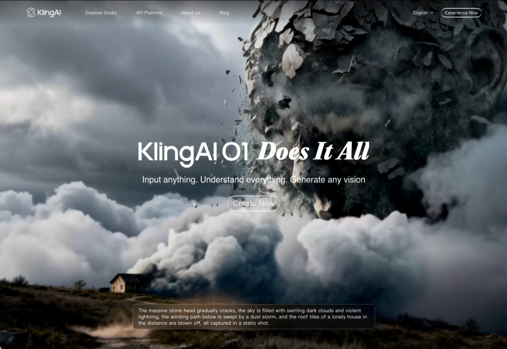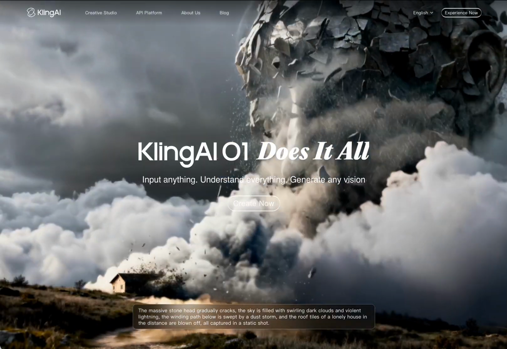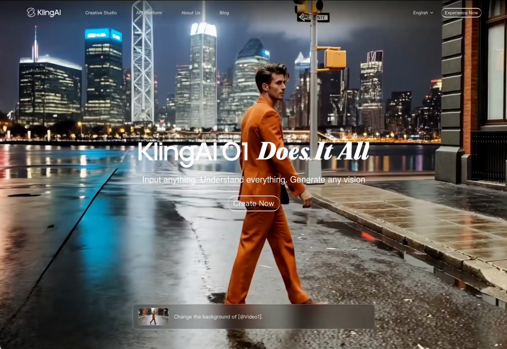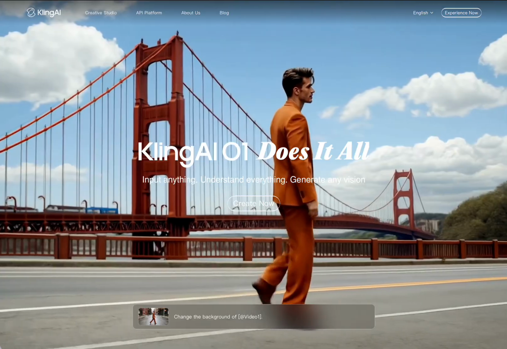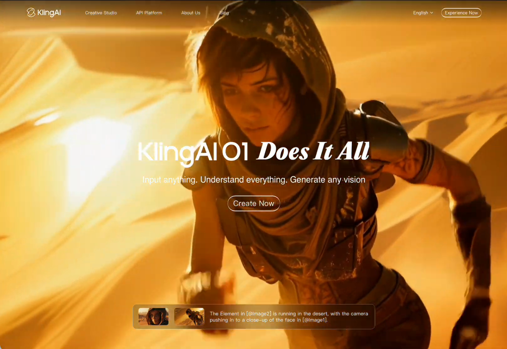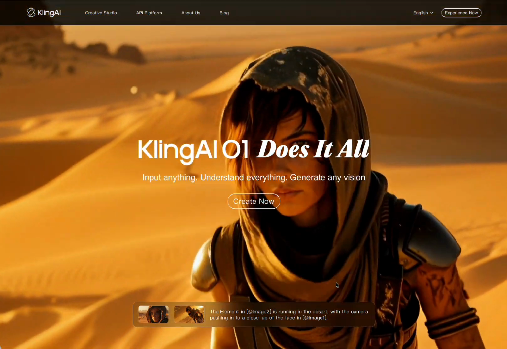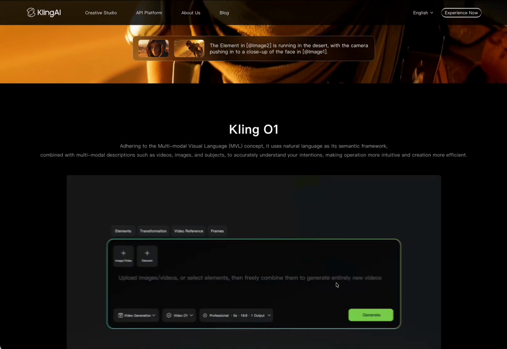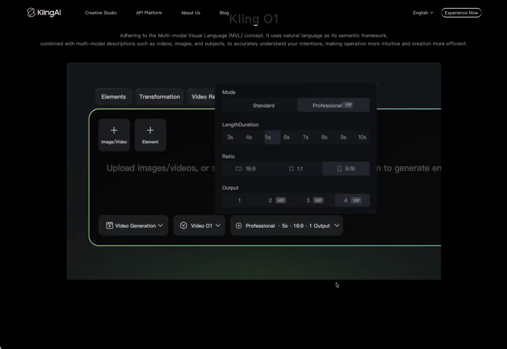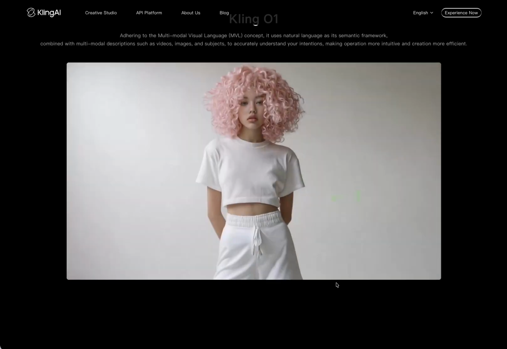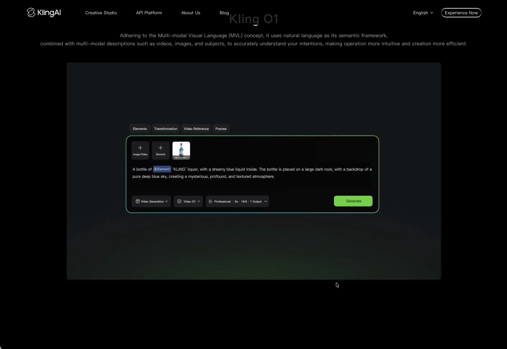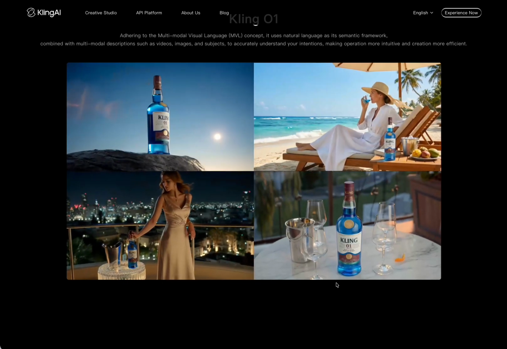Its core strength, and the reason it's getting so much buzz, is its knack for producing this incredibly smooth, physically believable motion from just a simple text prompt and, maybe a single image. It really does one thing, but it does it exceptionally well. Now, that doesn't mean you have no control with Kling, it just gives it to you in a different way. Its absolute standout feature is the motion brush. This tool lets you literally paint an animation path right onto an image. So instead of referencing a bunch of other videos, you're drawing the exact motion you want. This is perfect if you're trying to bring a static image to life really quickly without a ton of complexity.